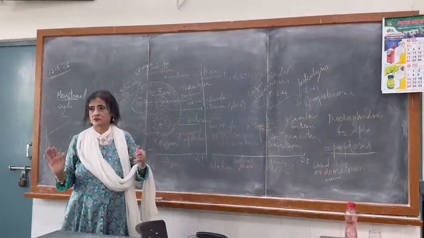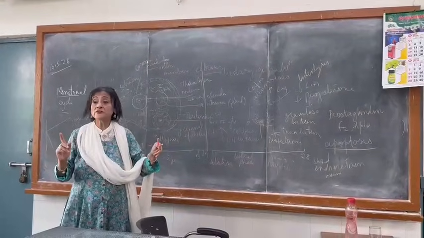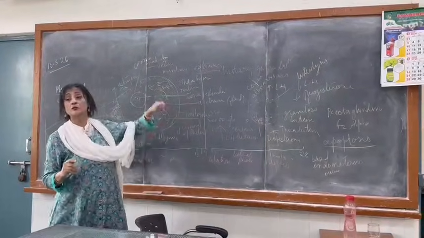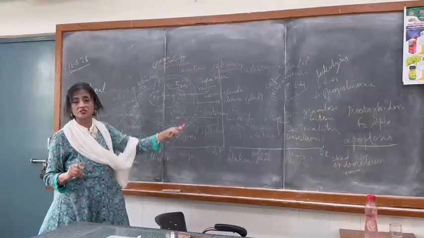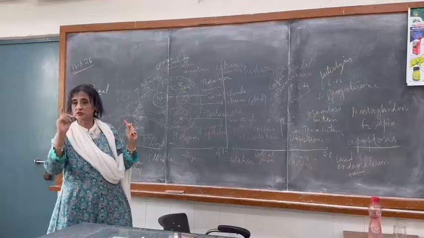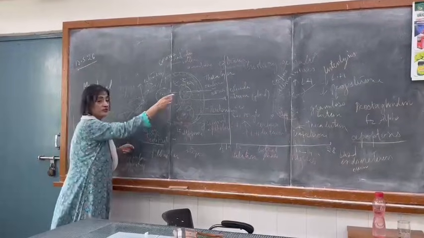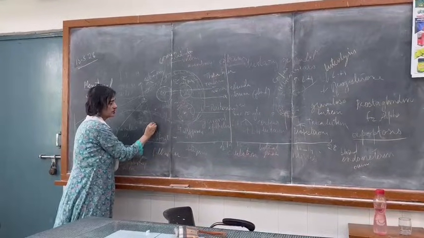So today we finished the different phases of the menstrual cycle by drawing the diagram of the different stages of follicular formation up to the formation of corpus luteum and corpus albicans, the white structure, C albicans.